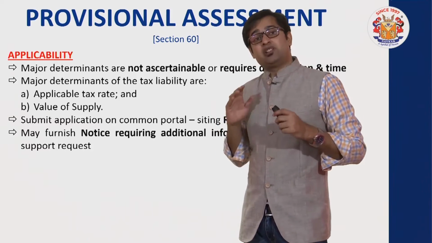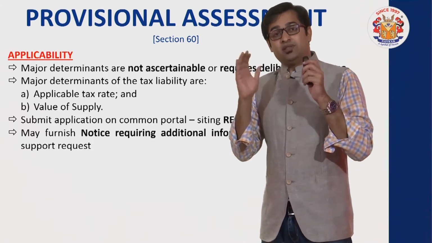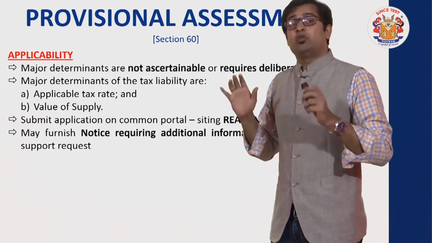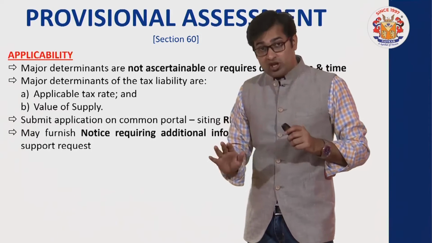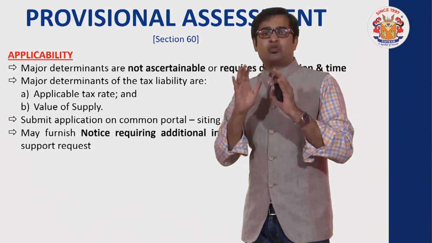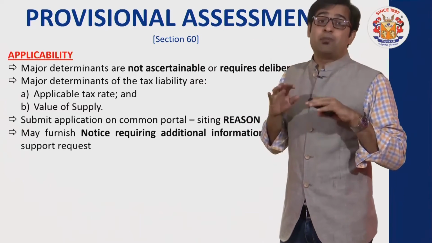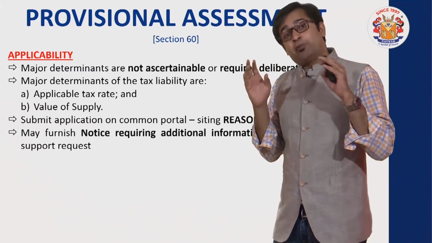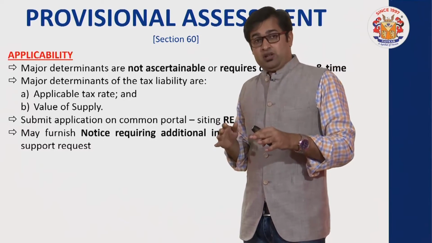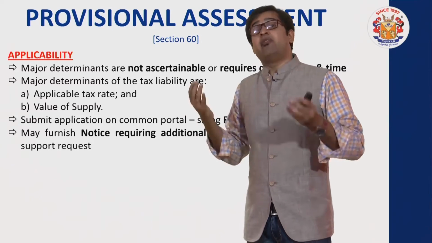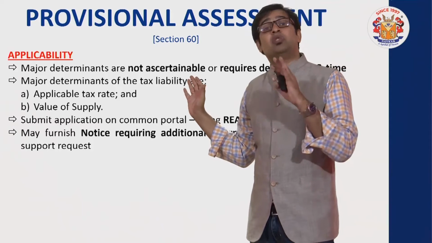ये सारी डिटेल्स जब मैं एप्लीकेशन के टाइम पे सबमिट करूंगा या एडिशनल डिटेल्स सबमिट करूंगा, देन डिपार्टमेंट ऑफिसर विल हेल्प मी टू फाइनलाइज और देन डिपार्टमेंट ऑफिसर विल पास एन ऑर्डर फॉर प्रोविजनल असेसमेंट. तब तक, see, it has to be in stages. I'll apply for provisional assessment. They will approve my provisional assessment. Once they approve it, I'll pay provisional duty. Then they will finalize. Sooner or later they will finalize, and when there is a finalization, the differential amount will be adjusted. So this is only the applicability stage.